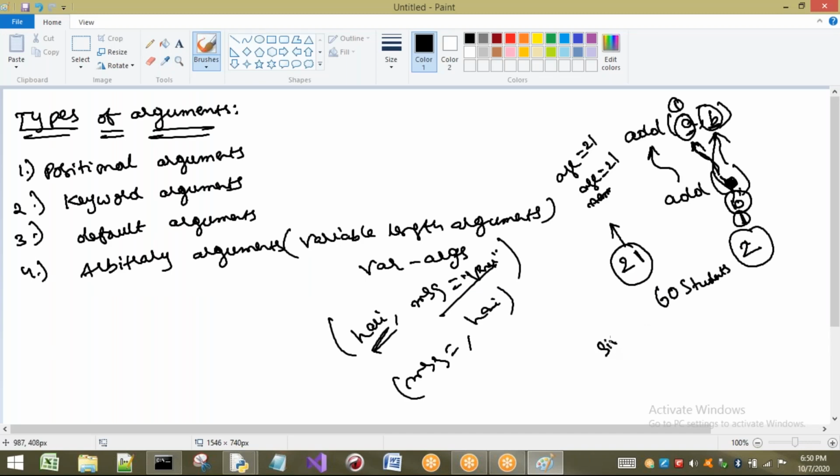If Shiva is going to call, what is his name? His name is Shiva, and he is going to pass some message called good morning. His age is 21. Hari is calling, Hari, some good evening. He is going to pass 21 only. That means all these values will be same.